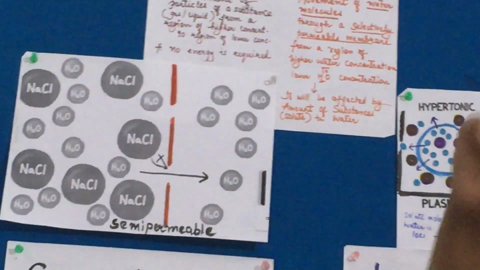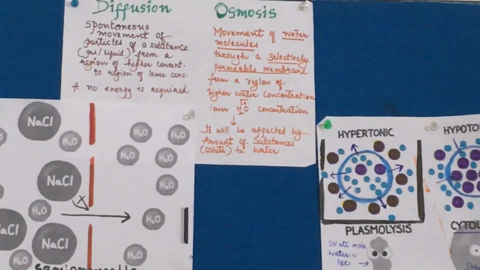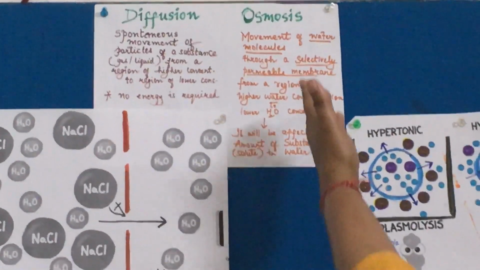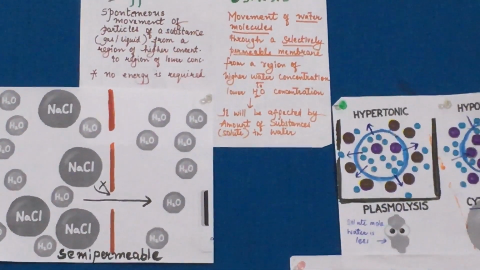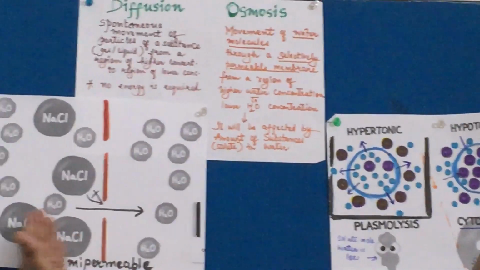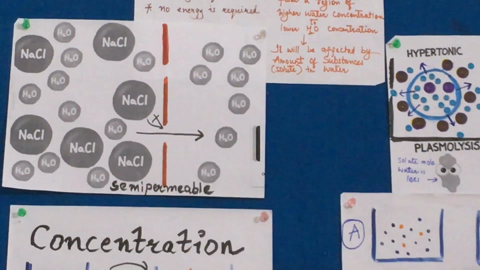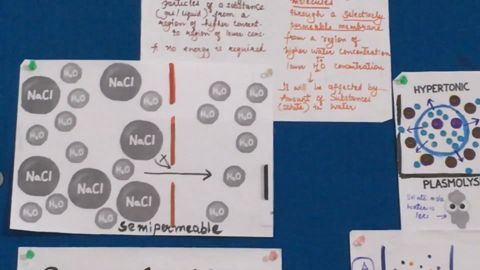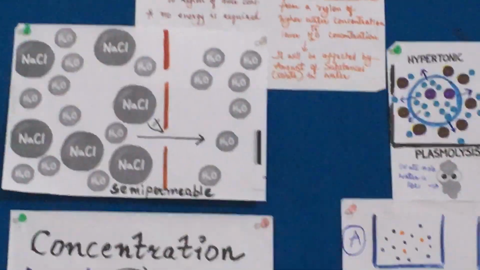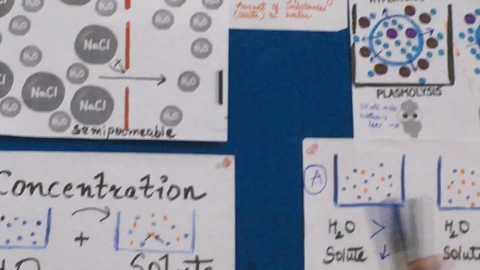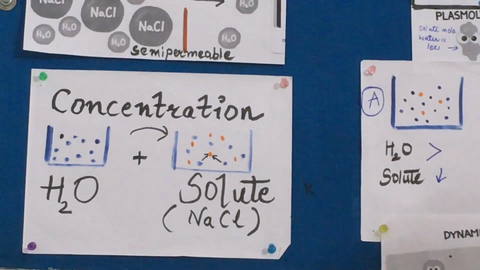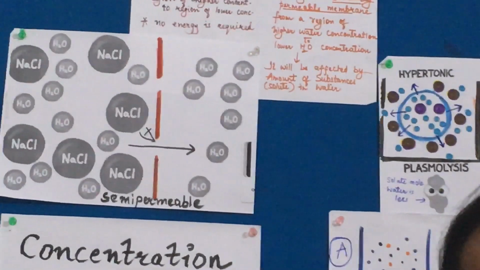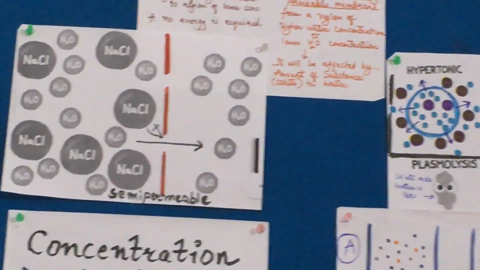Then comes the osmosis, which is the main point area in 9th class. There are three things you have to remember: that movement is there, molecule movement is there, molecules are moving from one part to another. But the thing is that there is a semi-permeable membrane. And third thing, which is always there, from high concentration to the region of lower concentration. Now come the situations. The situations are three: hypotonic, hypertonic, and the isotonic.